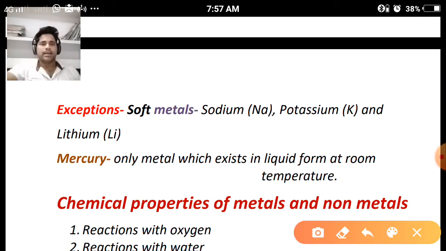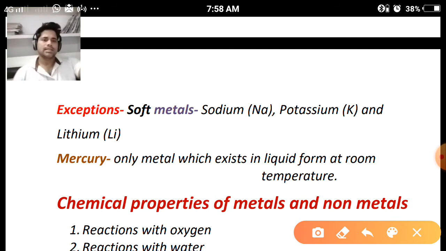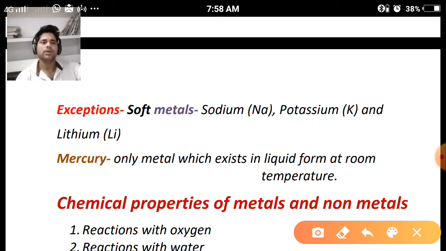Here are some exceptions. What are soft metals? We have seen that metals are hard in nature, with a shiny appearance. When we talk about soft metals: sodium, potassium, lithium. These metals are known as soft metals because they can be cut by a knife, and they have a property like non-metals, but the rest of their properties are those of metals, so they can be considered in the metals category.